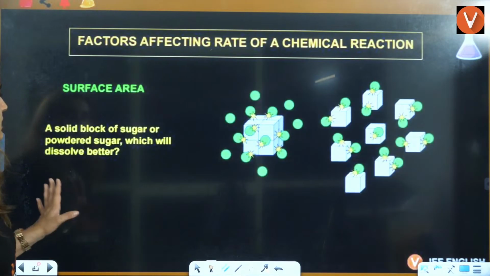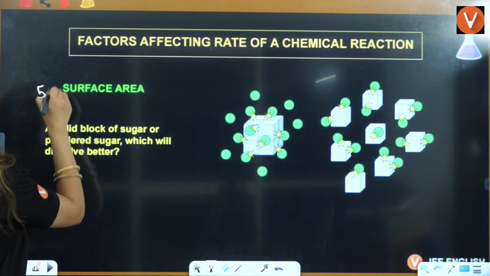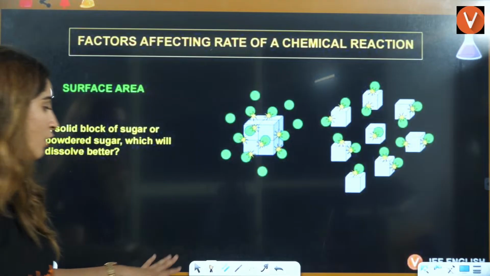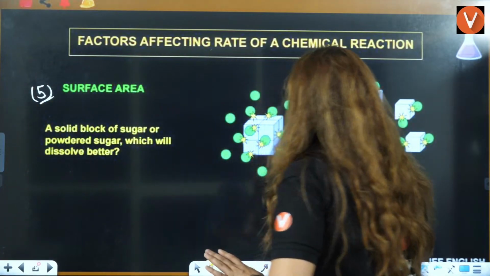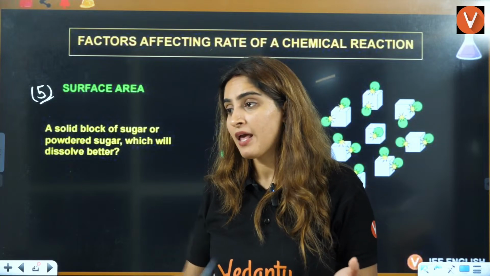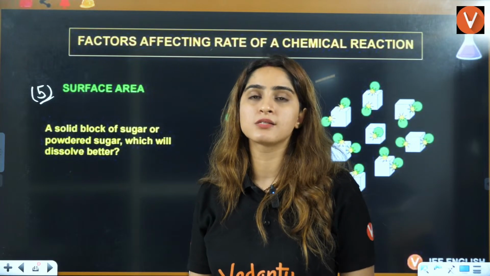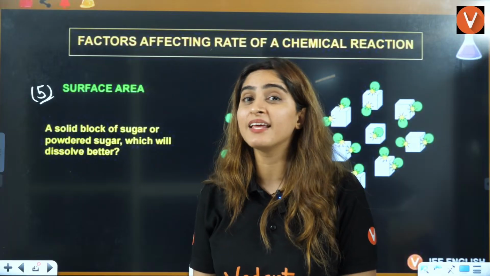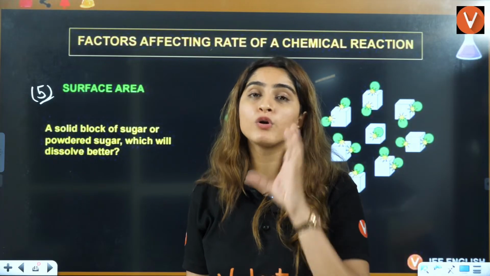Okay. Now, fifth one is your surface area. Tell me one thing. You have sugar crystals and you have powdered sugar, which will easily be mixed in the solution, which will easily react? Powdered sugar.